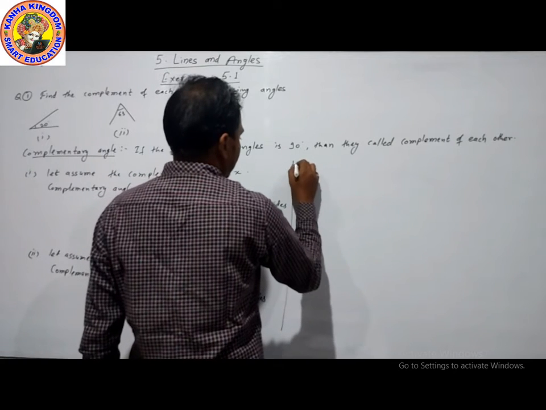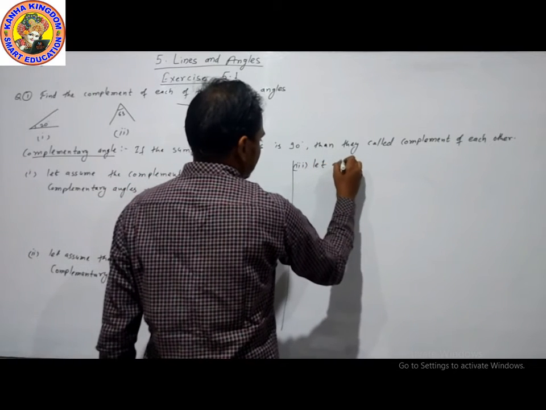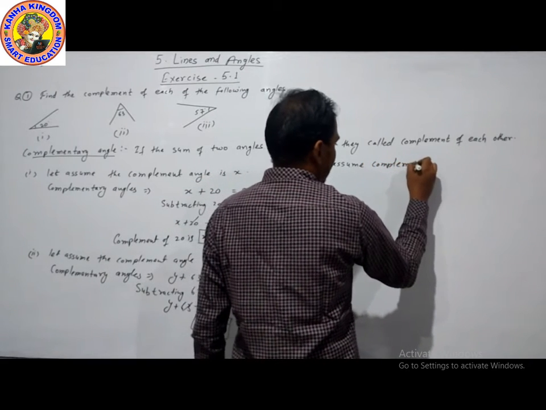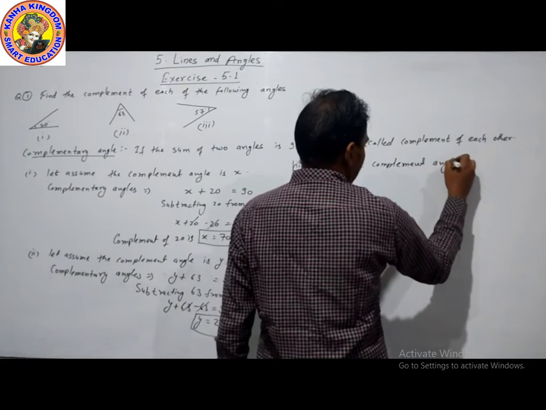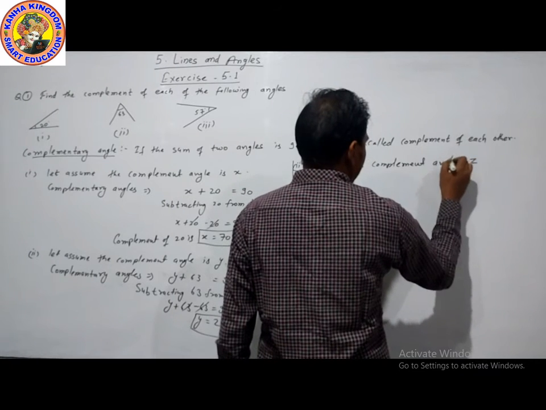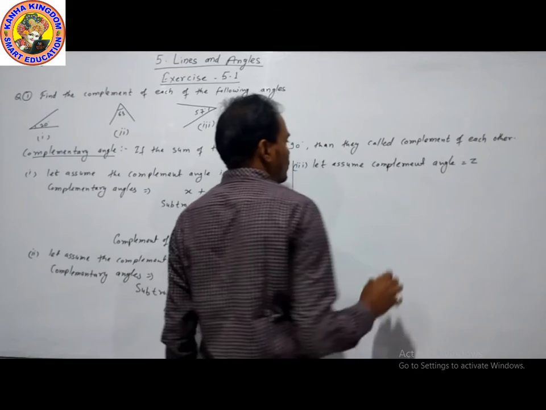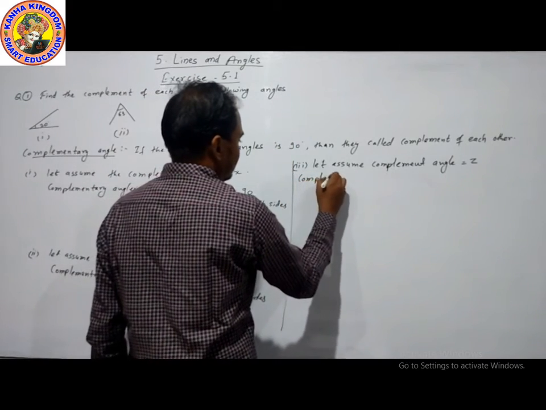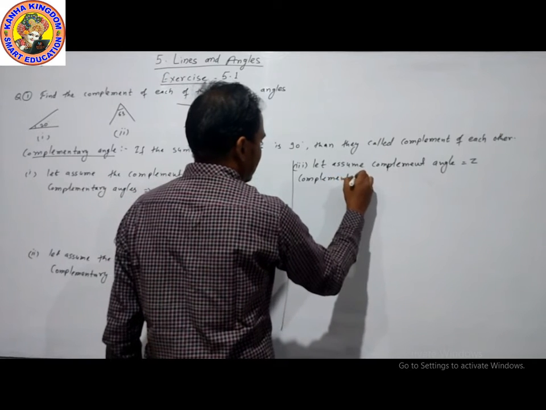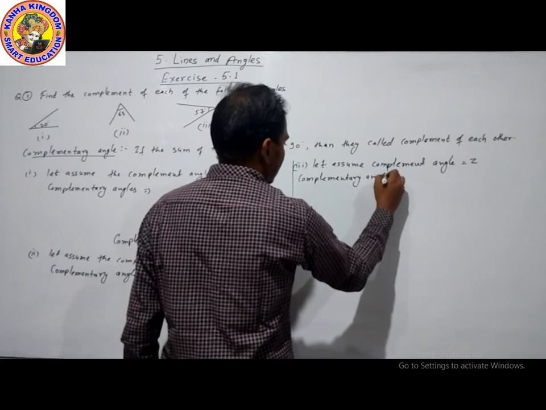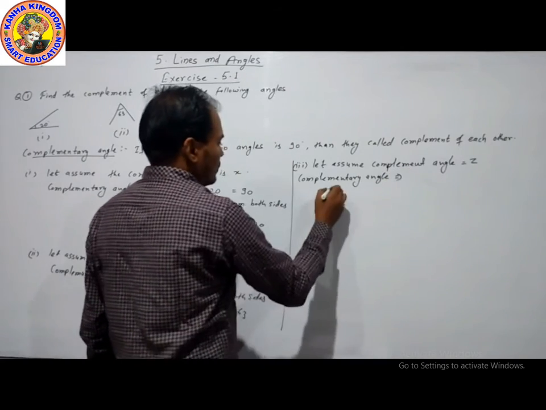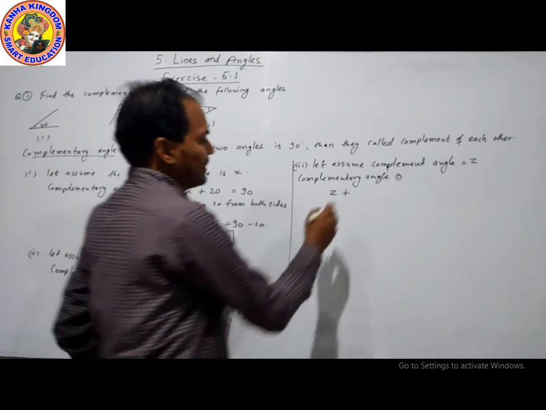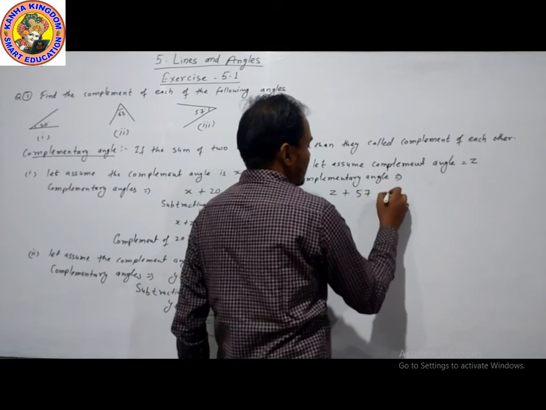Now taking the third part. Let us assume the complement angle is z. By the definition of complementary angles, z plus the sum of two angles is 90. Z plus 57 is equal to 90.